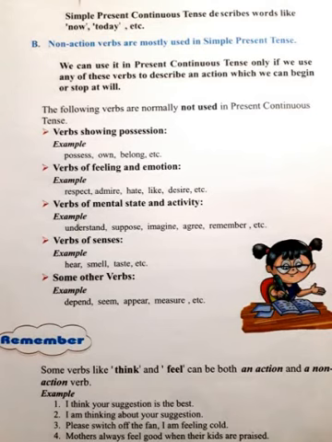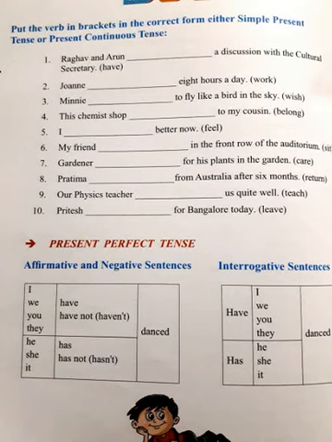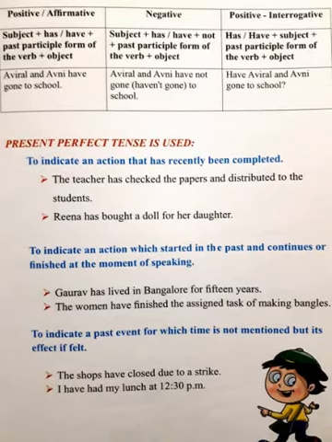So now, present perfect tense. It indicates an action that has recently been completed. So you all know we have to put has or have plus the past participle form of the verb. Past participle form of the verb means what? Run, ran, run.